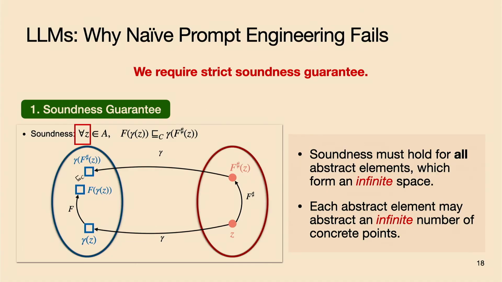We briefly recall the formal definition of soundness here. We choose this oracle, which says that for all abstract elements in the abstract domain, the result we get by first doing the concretization and then doing the transformation should be less than or equal to the result we get by first doing the transformation and then doing the concretization.